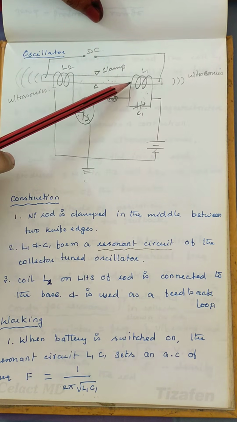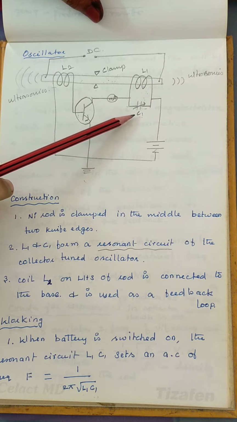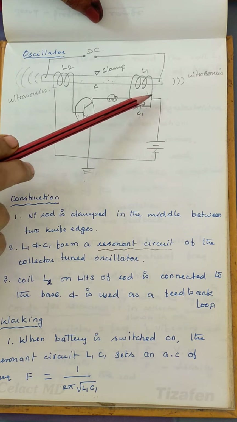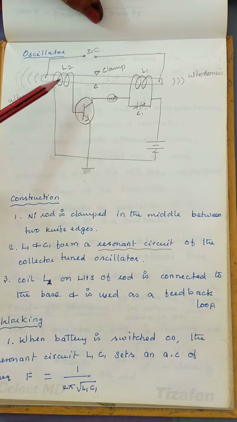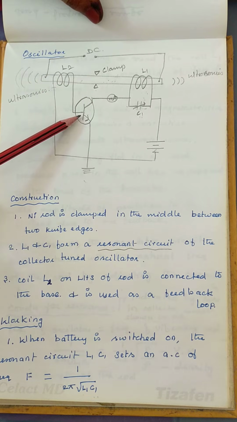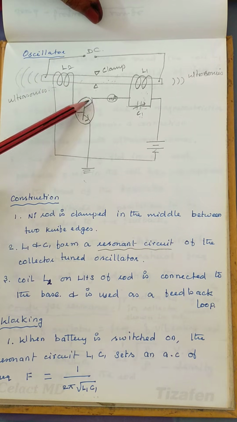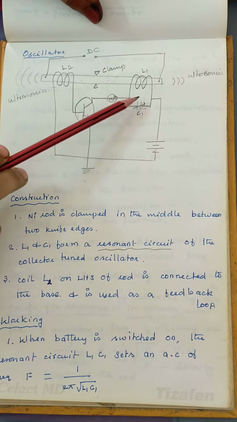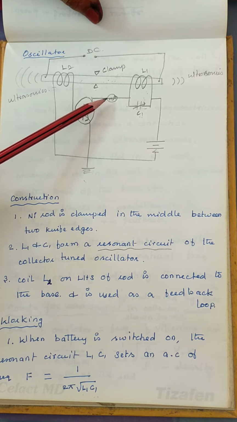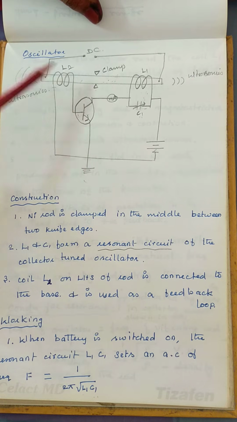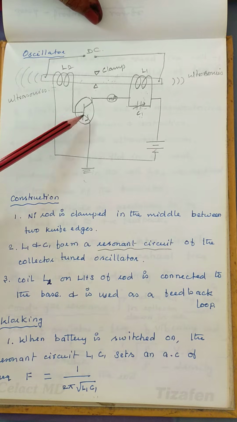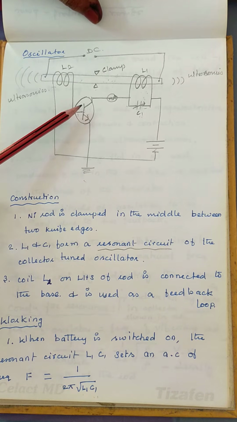Here L1 is a coil connected to the variable capacitor, through which it is connected to the battery. L2 is connected to the base of a transistor, and the collector is connected to the resonance circuit through the milliammeter. The milliammeter reads the current flowing through the circuit, and the ferromagnetic rod is connected to the power supply. The emitter is grounded. So it is a collector tuned circuit.